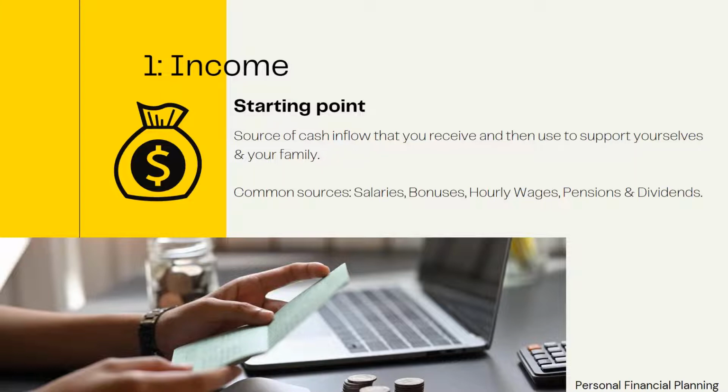Common sources of income are your salaries, bonuses, hourly wages, pensions, and dividends. These sources of income all generate cash that you can use to either spend, save, or invest. In other words, income is the first step in the personal financial planning roadmap.